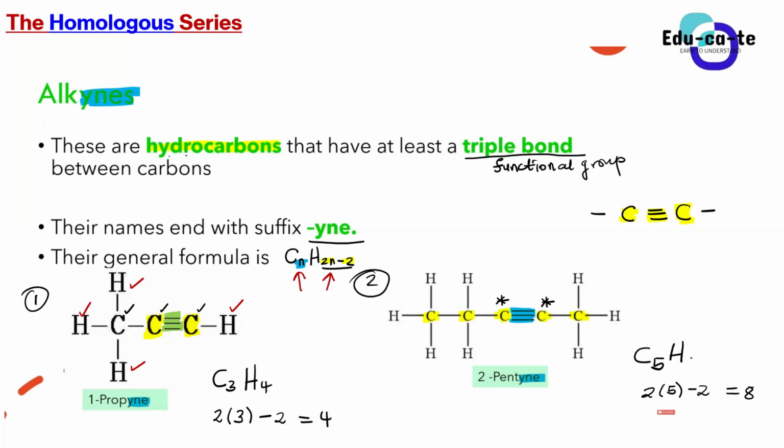And this indeed will give us C5H8. If you count the hydrogens manually here, you are going to find that there are 8 as well. Do you get the sense of what a general formula is? Yes, the general formula applies to each and every compound of that homologous series.